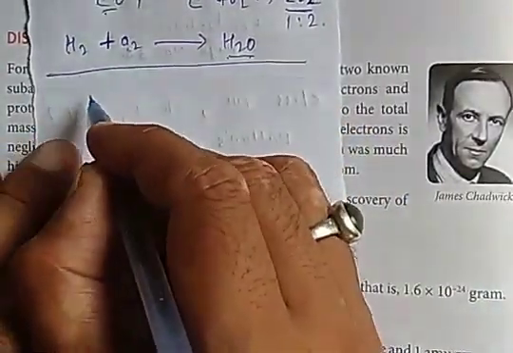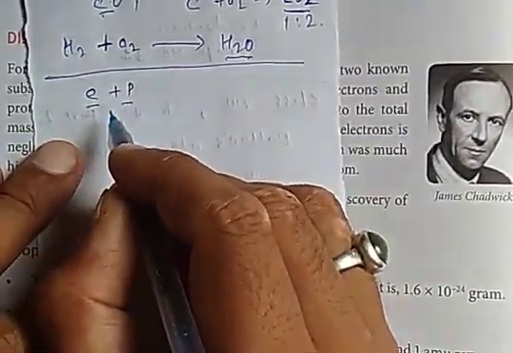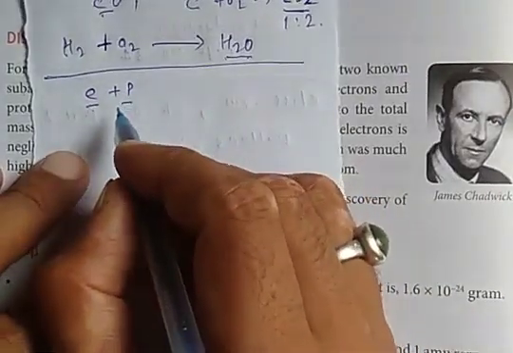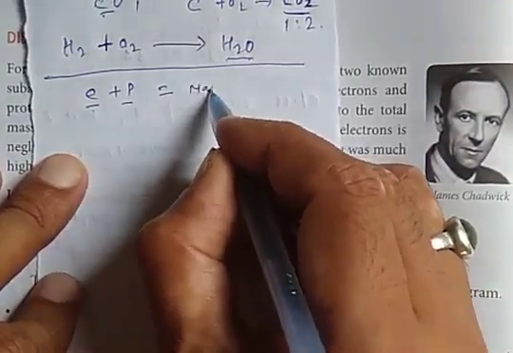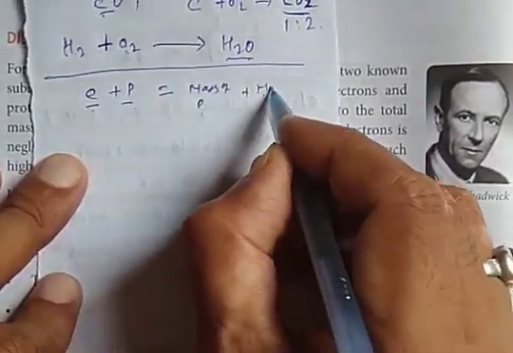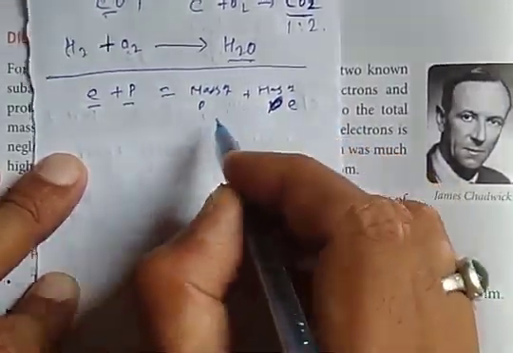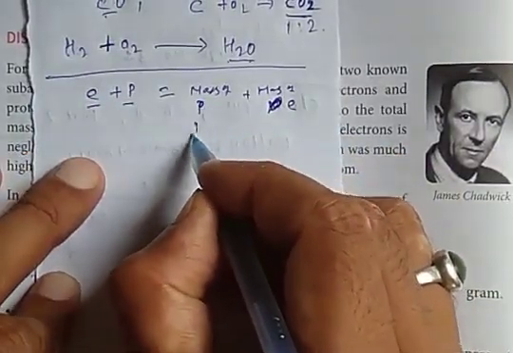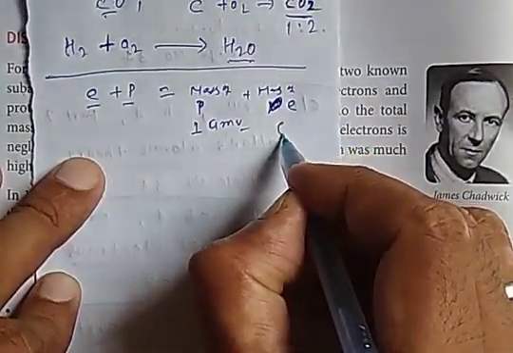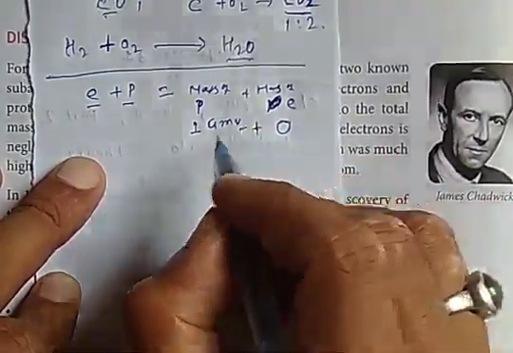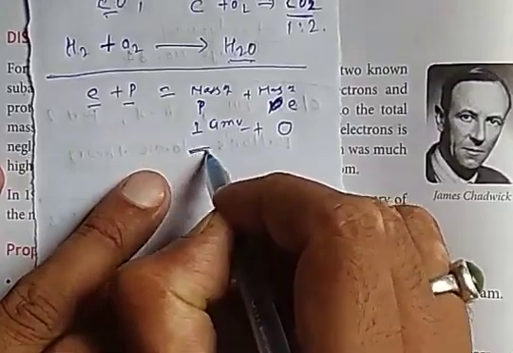Initially, only two subatomic particles, the electron and protons, were discovered. So the mass of atom should be equal to the mass of proton plus the mass of electrons. The mass of proton is one atomic mass unit, but the mass of electron is negligible, so it should be considered as 0. The total mass of the atom should be equal to the mass of the protons.